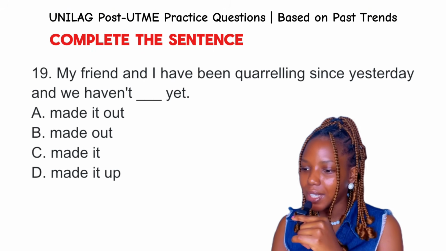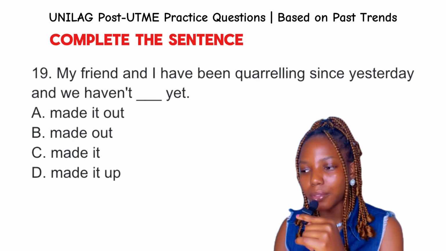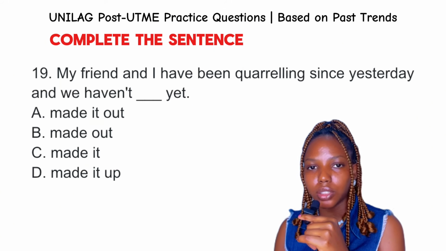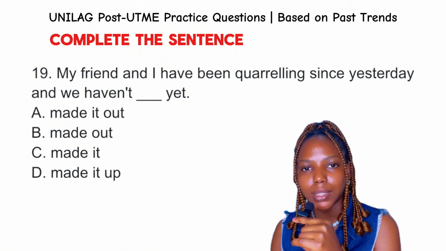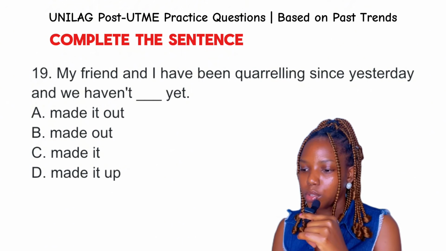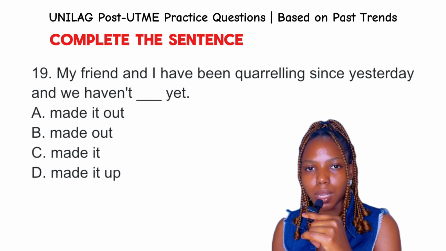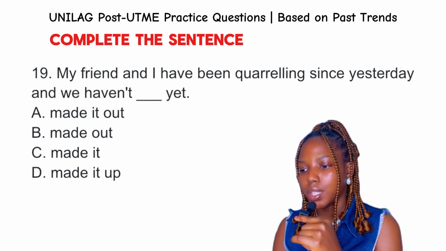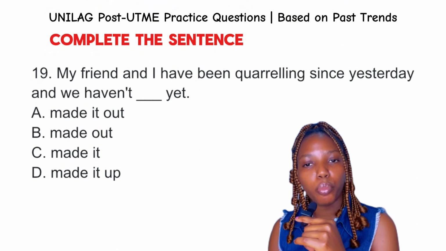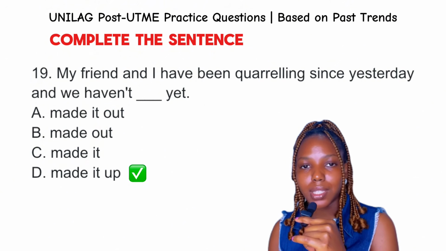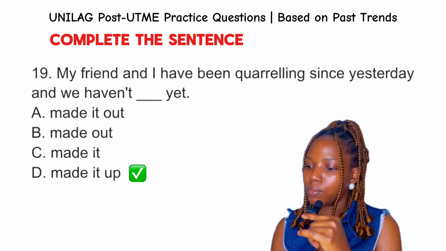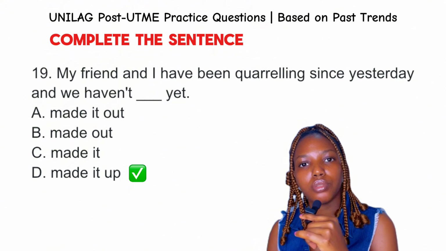Question 19. My friend and I have been quarreling since yesterday and we haven't dashed yet. Based on this context, we would answer this question, and note that they are all in past tense. Option A, made it out. Made it out means escape. Option B, made out. It is used in a romantic sense. Option C, made it is to succeed. Option D, made it up is to reconcile or to settle. And that's the answer to this question because of the context. My friend and I have been quarreling. So made it up means to settle and to reconcile.